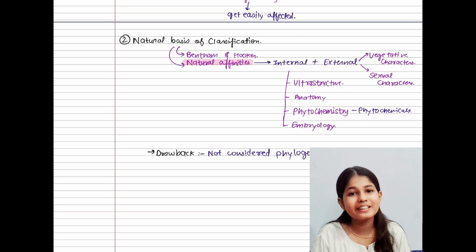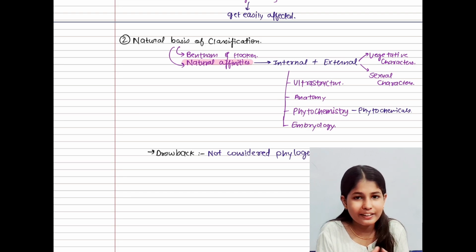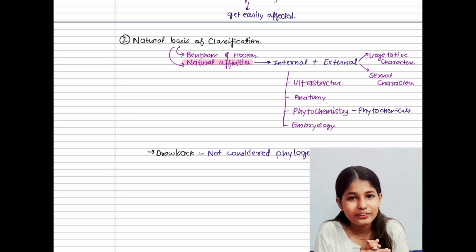Our next topic is the phylogenetic basis of classification. I hope you have understood. Let's come to our next topic.